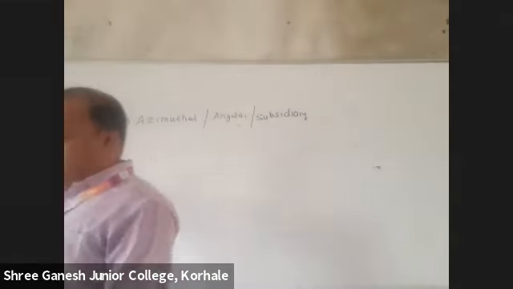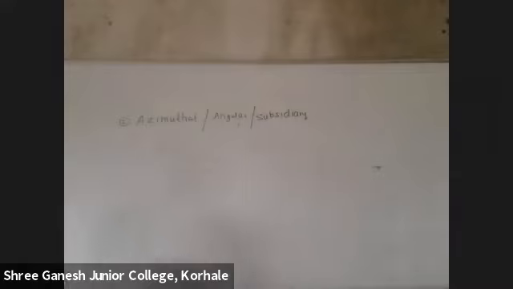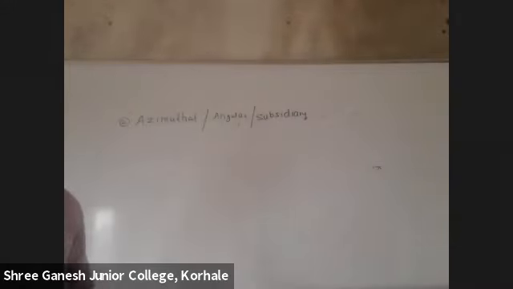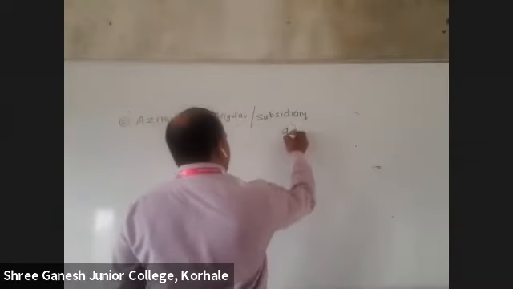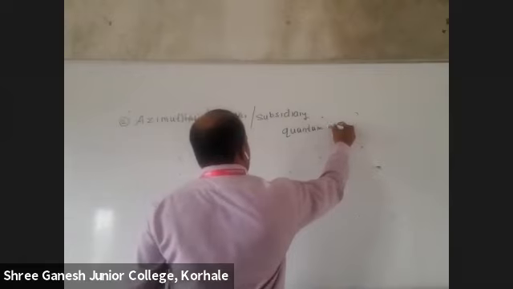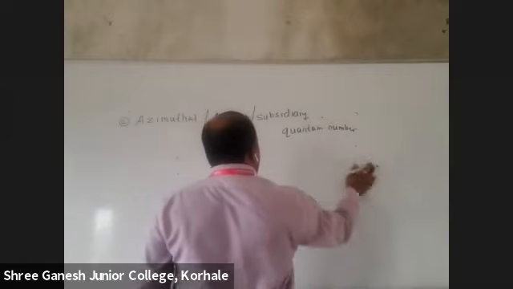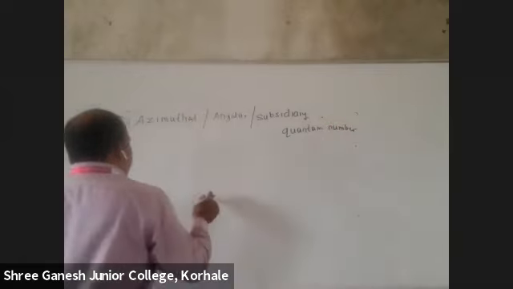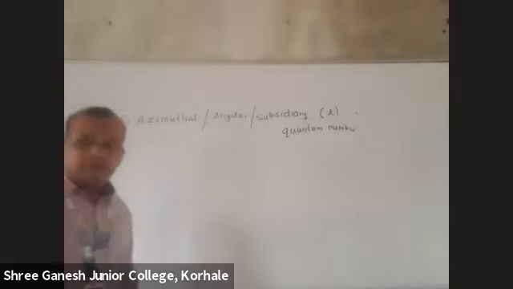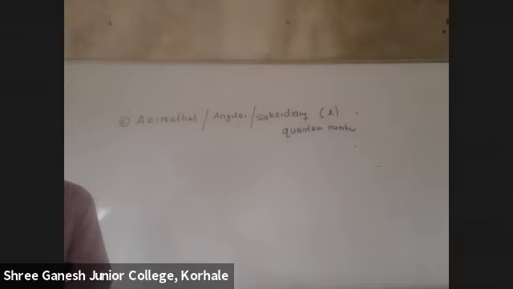Bohr only gave the first quantum number. This is the second one, the azimuthal quantum number, or it is called the angular or subsidiary quantum number. It is denoted by small l.